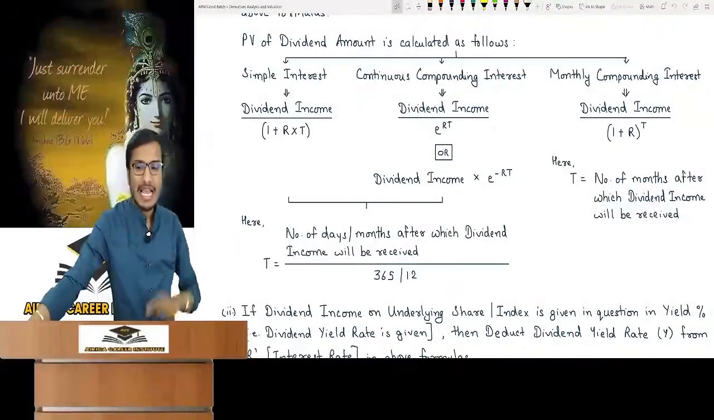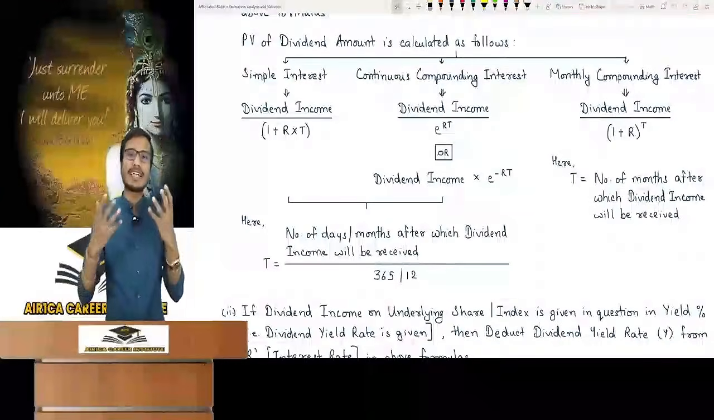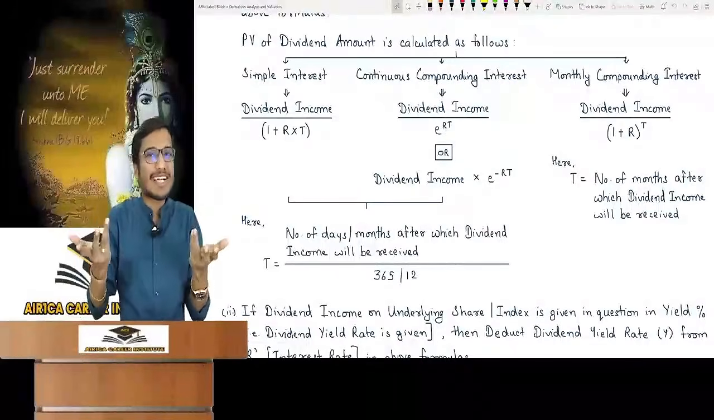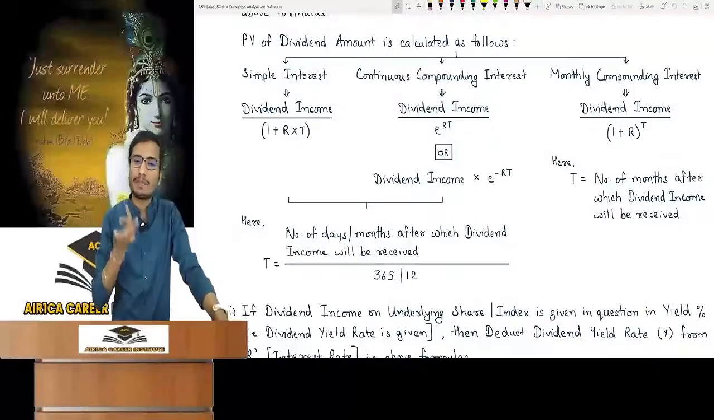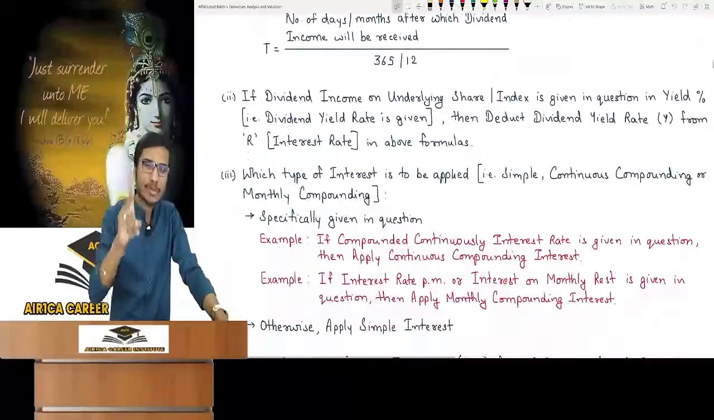See the questions there. In monthly compounding interest, the dividend income will be divided by (1 plus R) to the power T. Here time will be the number of months after which the dividend will be received. It is very simple. Now look at another scenario.